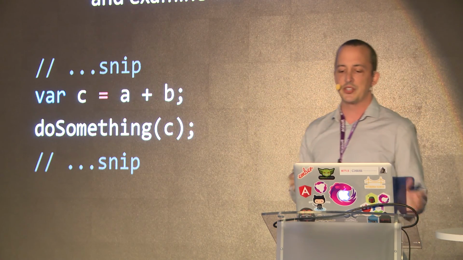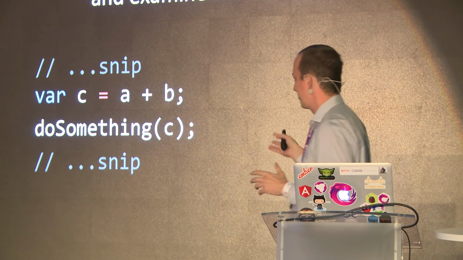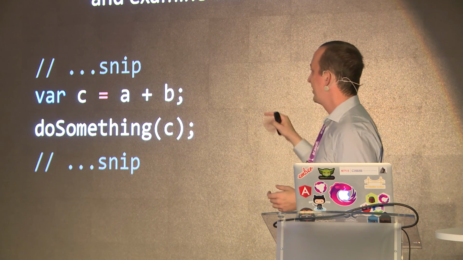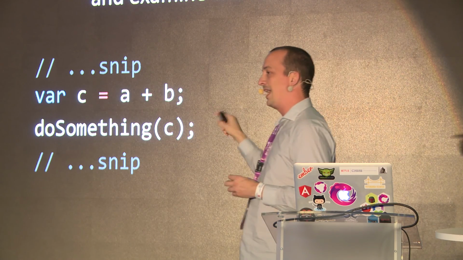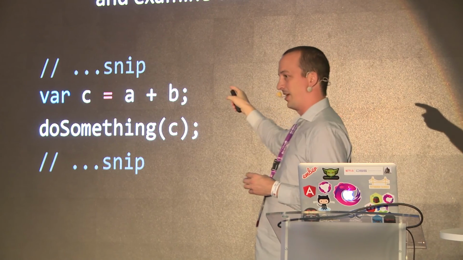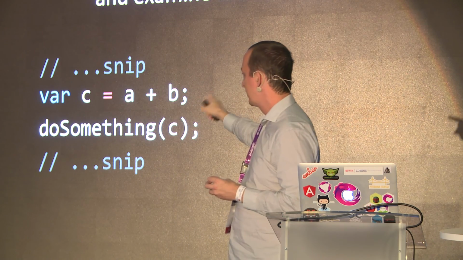So if that's true, then if I was to go into some code and I find this, and this is exactly the sort of code everybody writes, do something, right? But if I was going to find some random section of code where I am setting variable c to a plus b, I could naturally assume that the reason I hit this line of code is because a or b probably changed, so I need to recalculate c. And then I want to do something with c.